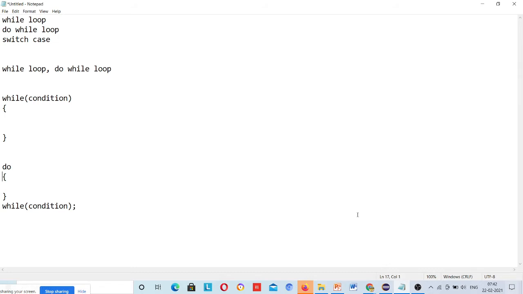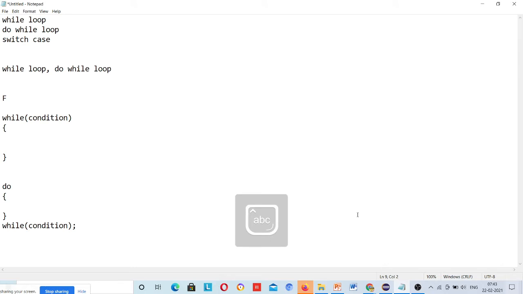The difference is that when you are entering a while loop you check the condition first, but in a do while loop, at the time of entry you don't check the condition; it will be checked at the end. Means it will run at least one time, because at the time of entry there is no condition check.